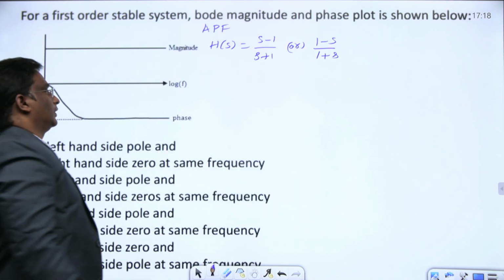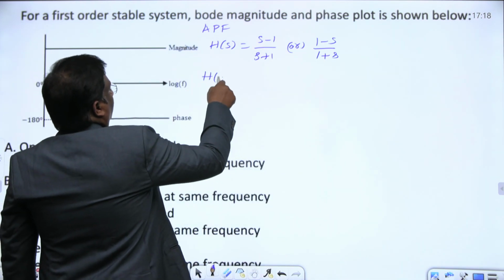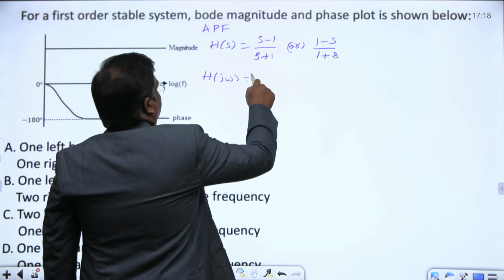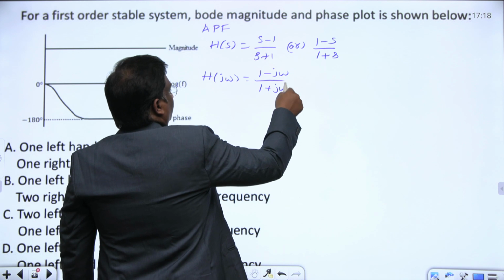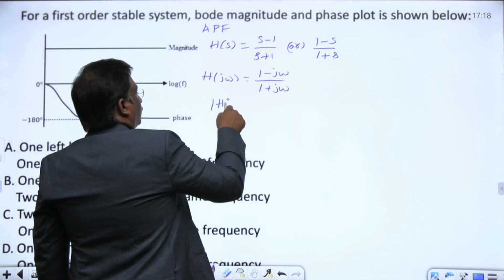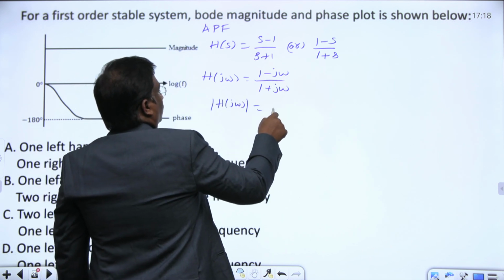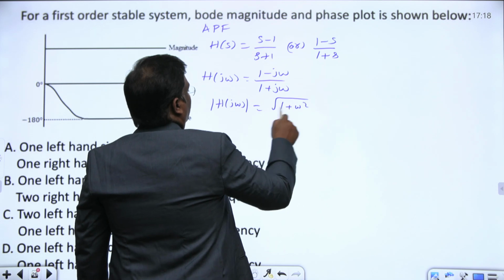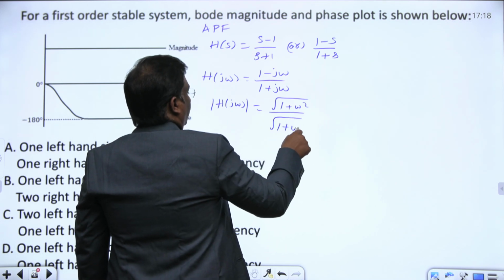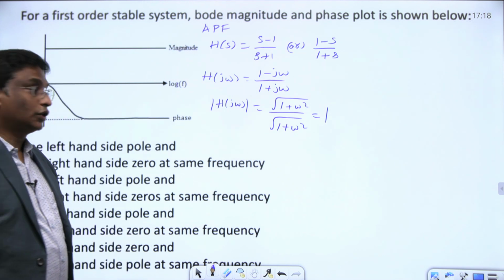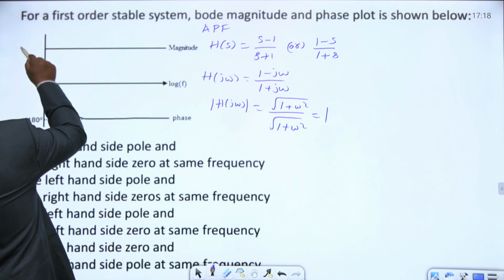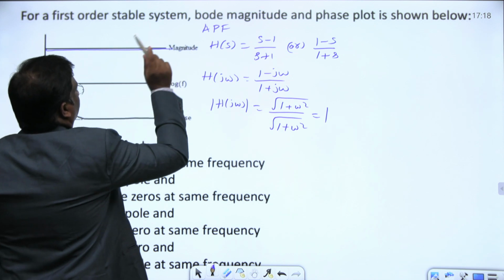1 minus s by 1 plus s. Or if I put s = j omega, this is 1 minus j omega by 1 plus j omega. What is the magnitude of this H of j omega? This is square root of 1 plus omega square divided by square root of 1 plus omega square, or this is 1. The magnitude function is constant for all frequencies.